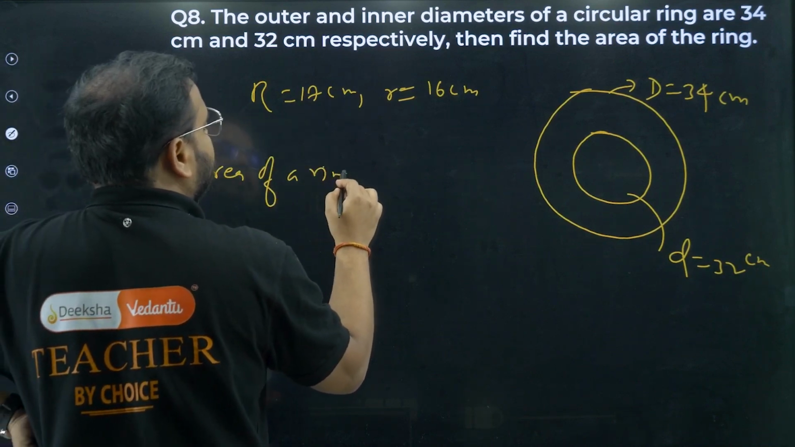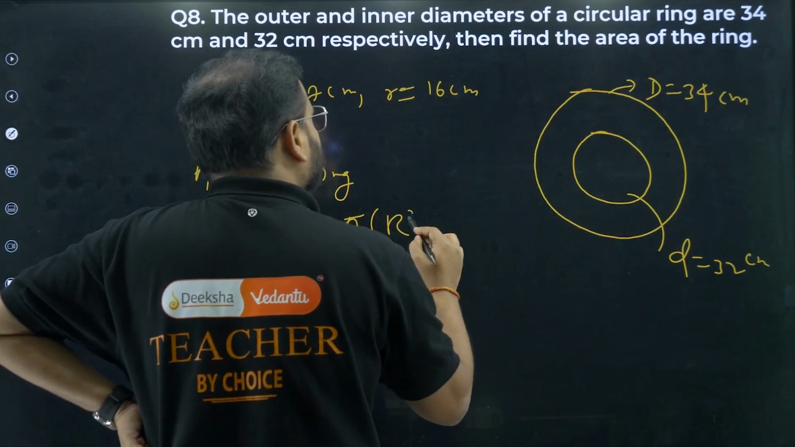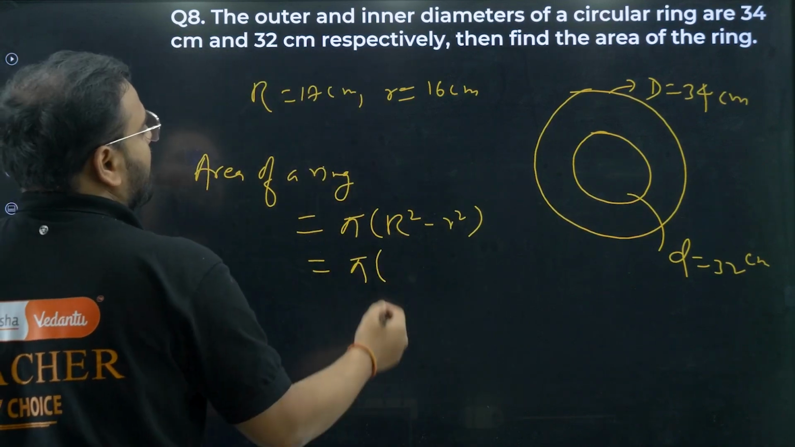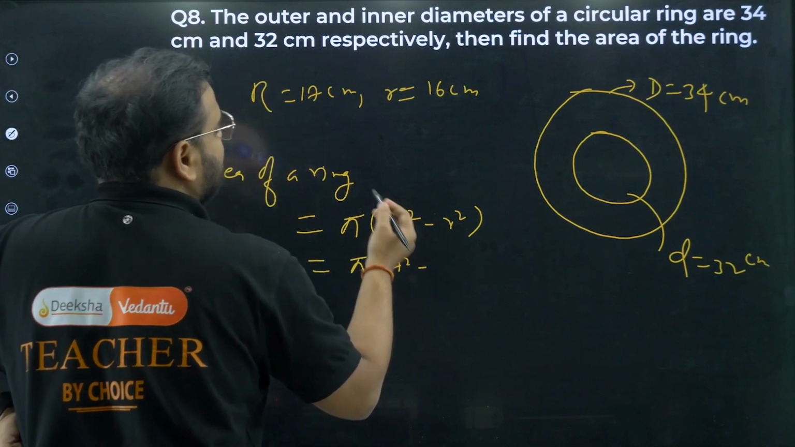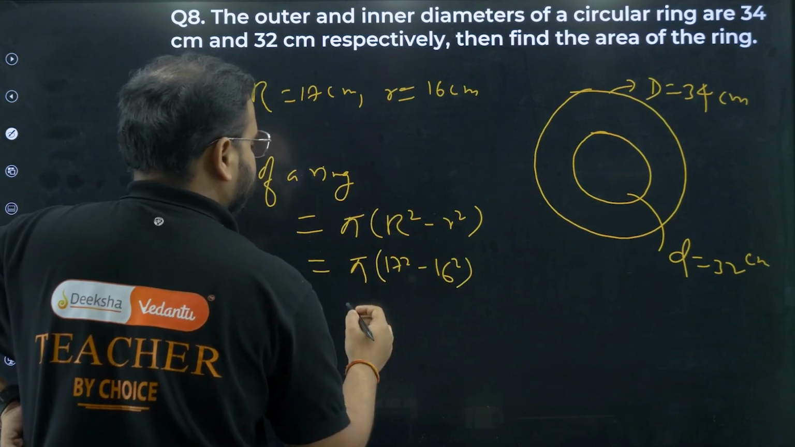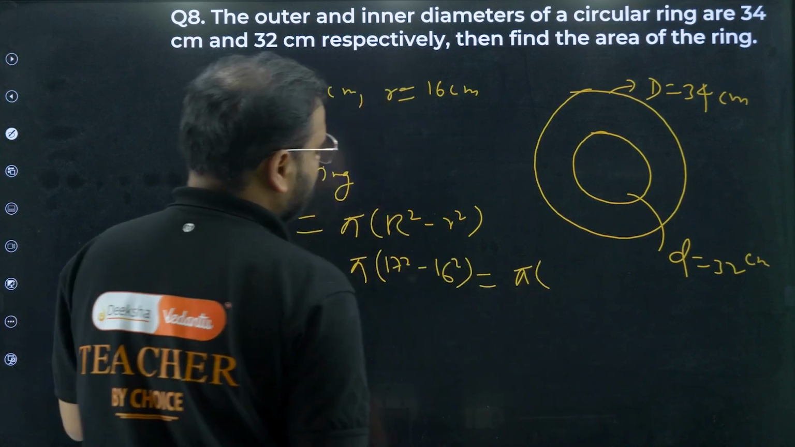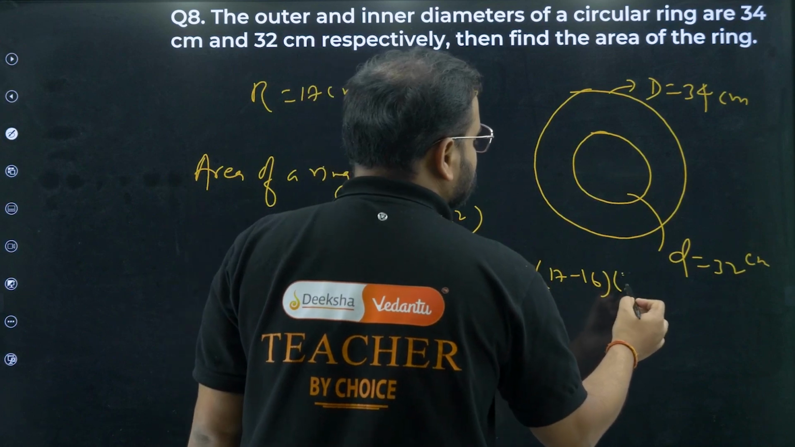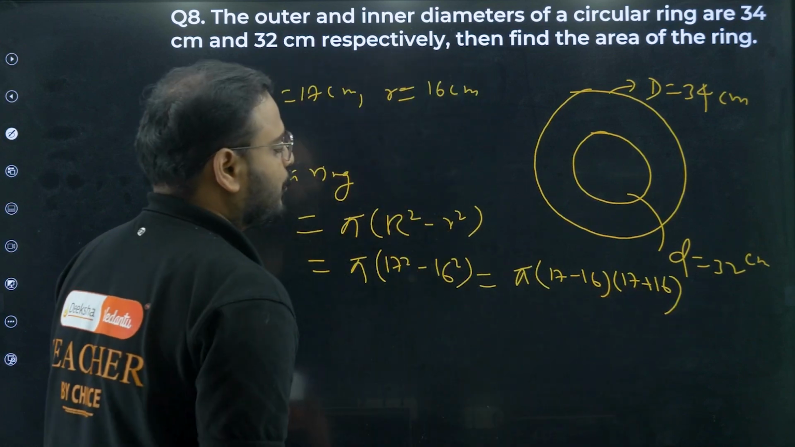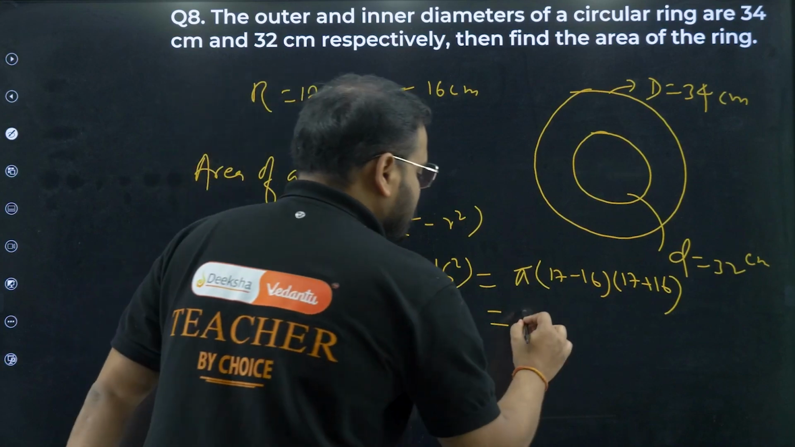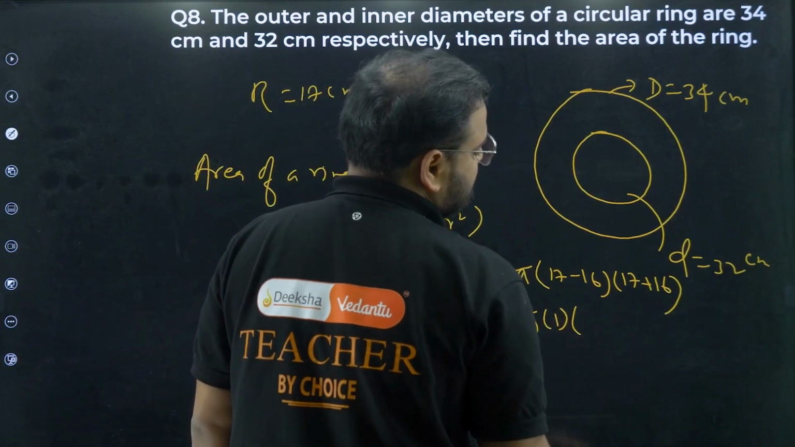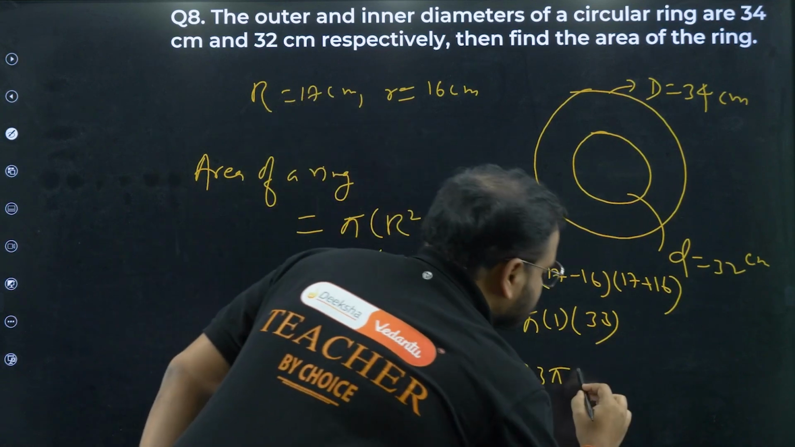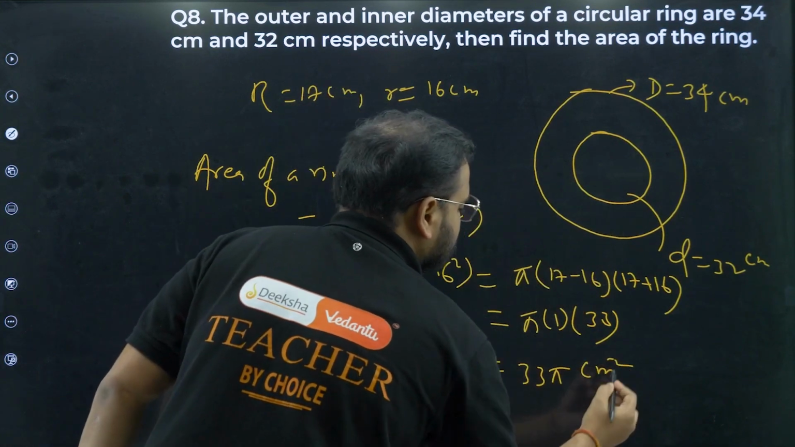Area of a ring is given as pi R square minus r square. Keep pi as it is. What is r square, sir? 17 square minus small 16 square. What I'm getting is pi, a square minus b square. How much is that? Simply 17 minus 16 times 17 plus 16. Pi remains as it is. This is 1 and this is 33. My answer is 33 pi centimeters square.